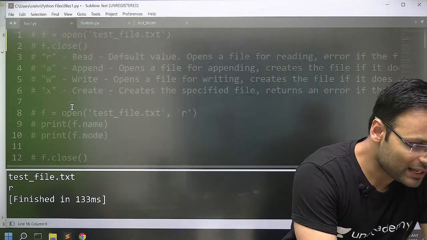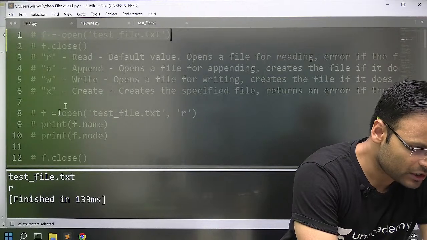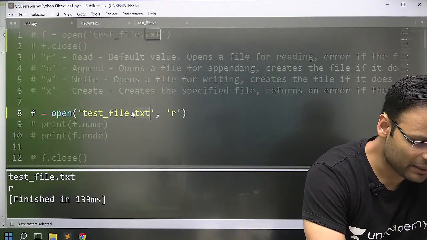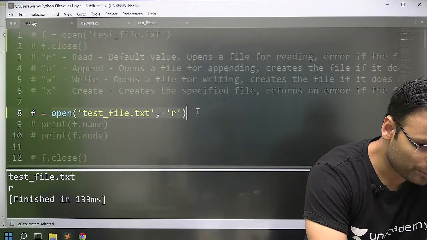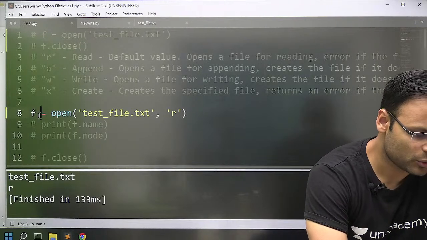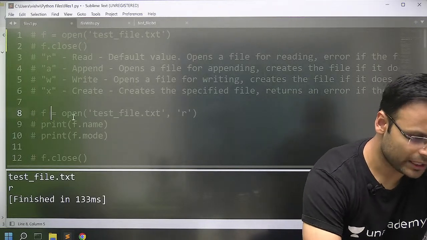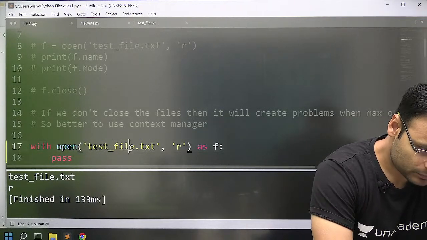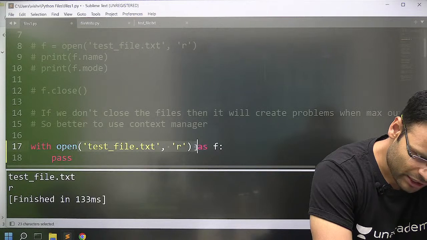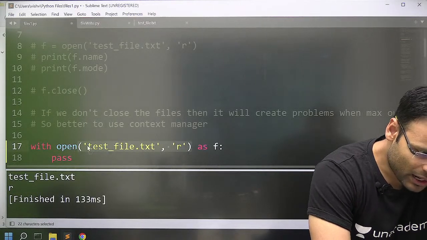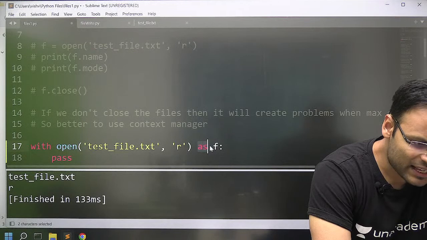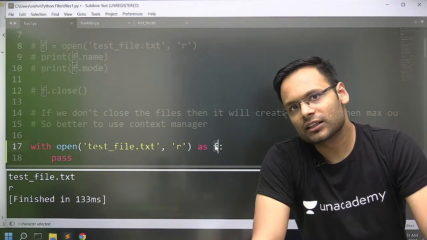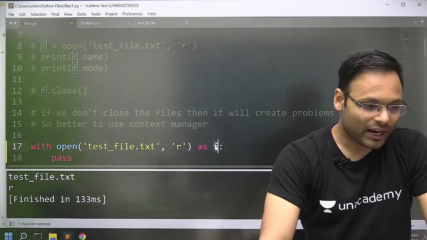So it is exactly the same as this statement, let's say this statement. Opening the file in the read mode, and after opening it, I am copying its reference into F. Instead of writing it that way, I am writing it this way, with keyword, space, open. In the open function we are passing two things: one is the file name, another one is the mode, and as F. The only difference is we are writing the variable name after the open function as F, and after that, a colon.